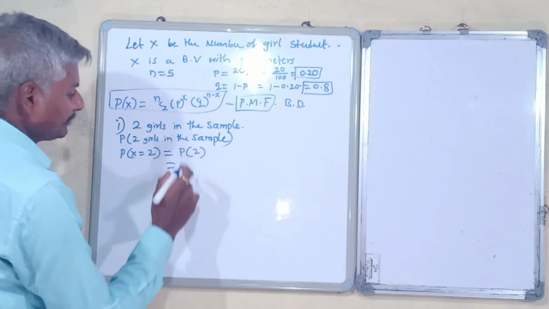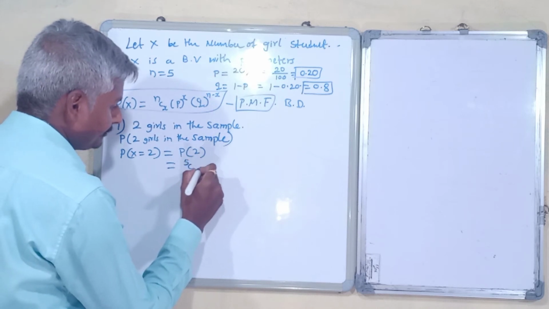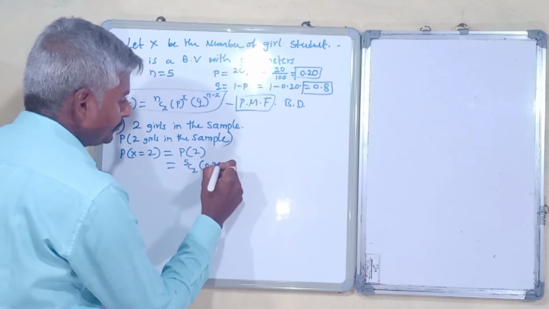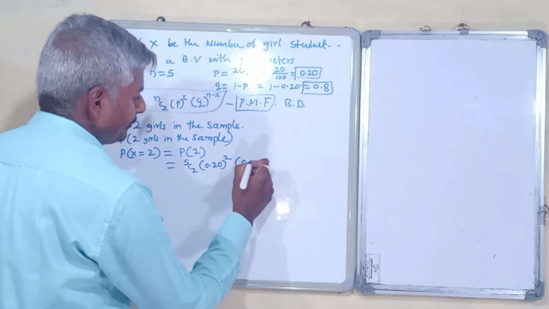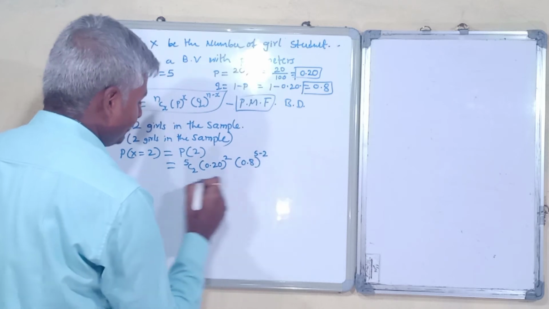If you insert this into the probability mass function, n is 5: 5C2 into 0.20 raised to 2 into 0.8 raised to 5 minus 2.